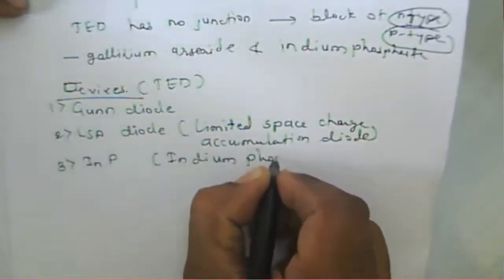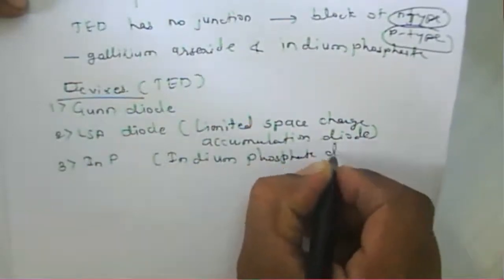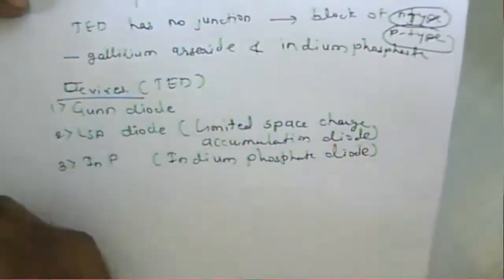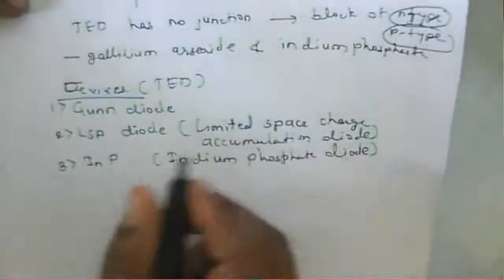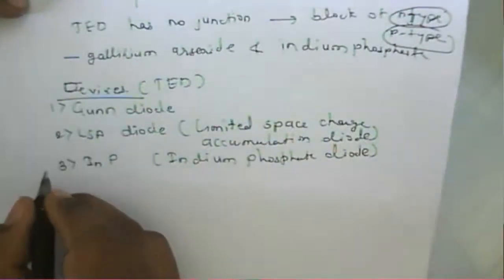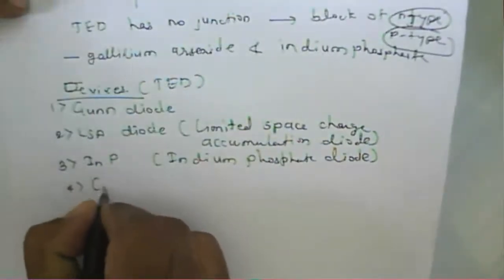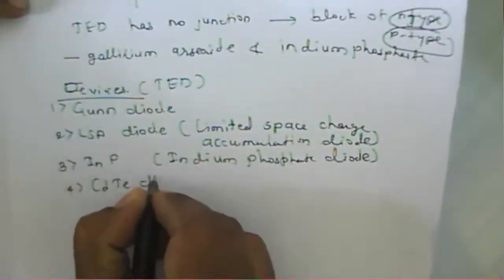Then the InP diode, the indium phosphide diode.